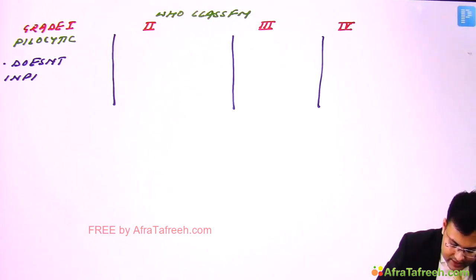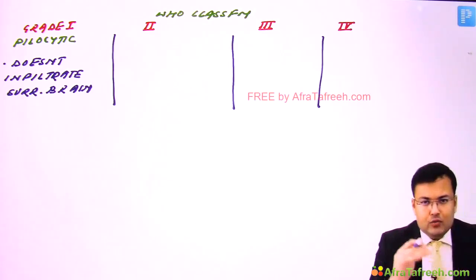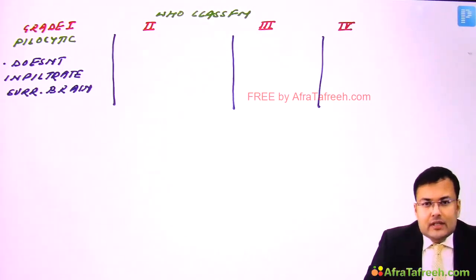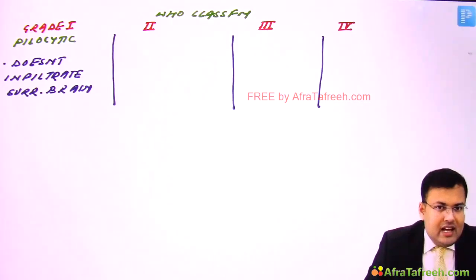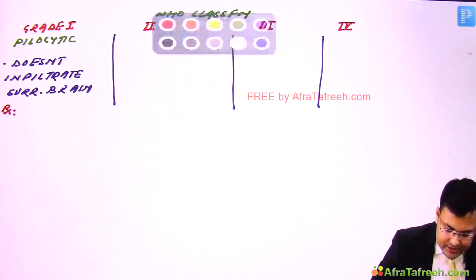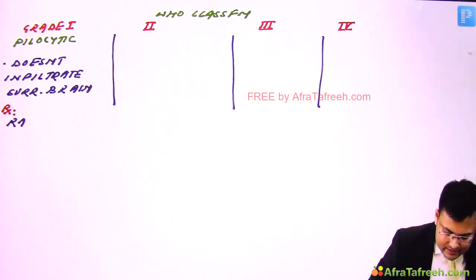And if it doesn't infiltrate the surrounding brain, what is not required in the treatment? Post-operative radiotherapy. So what is sufficient in these patients? Radical resection or surgical resection. Clear? So what's the treatment here? Radical resection, and that's sufficient.